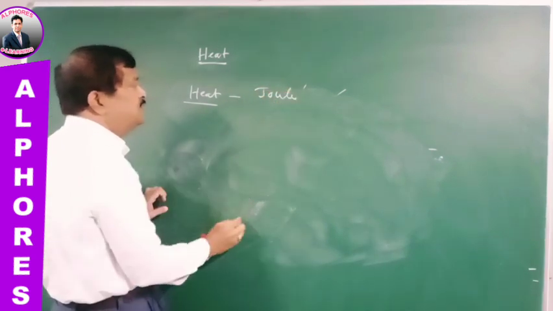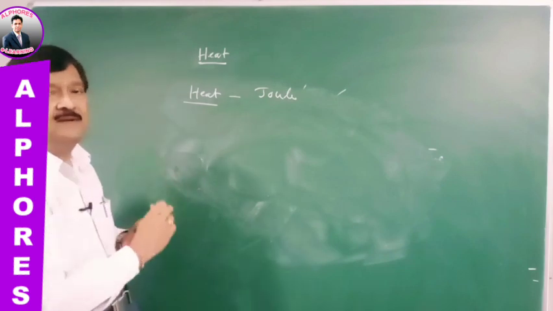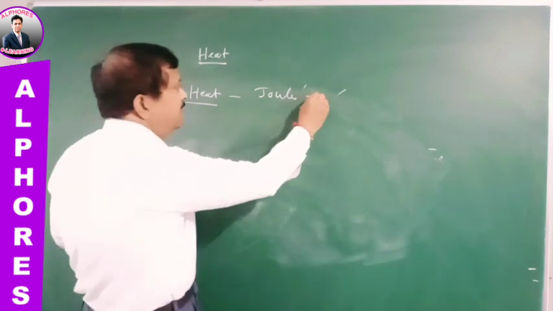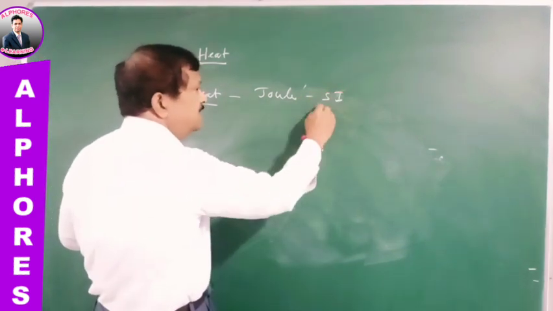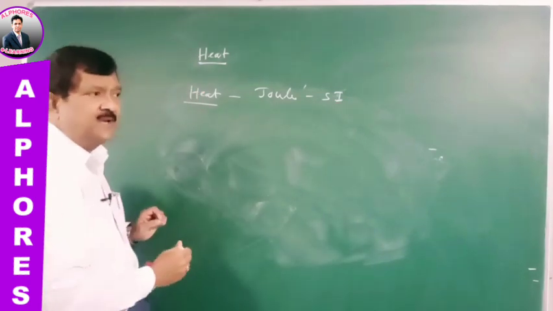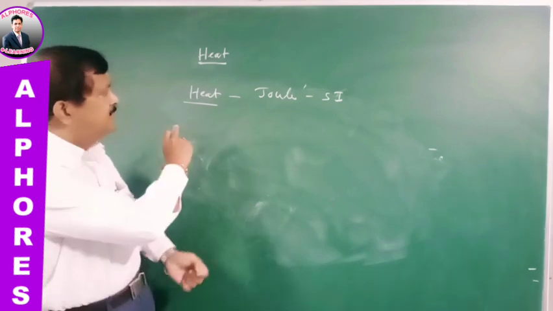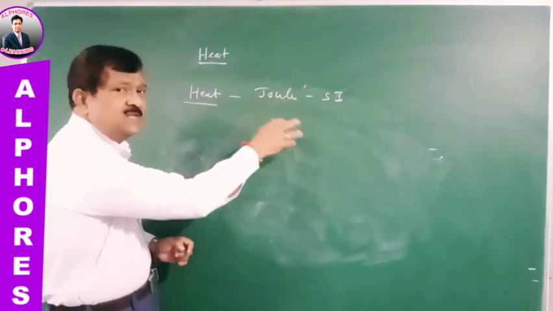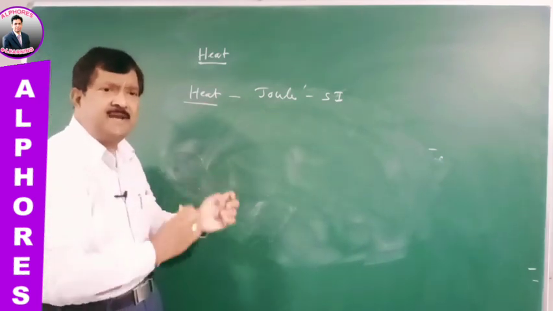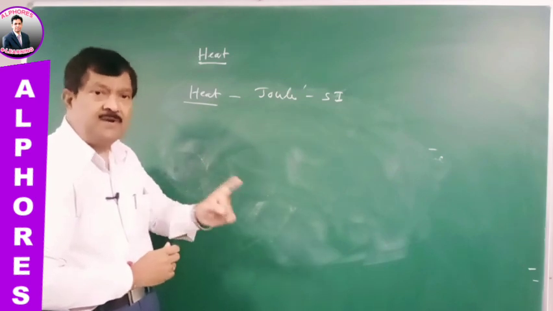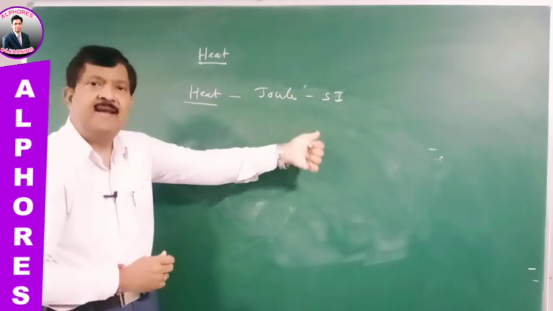Joule is the unit of heat energy in SI system, that is Standard International System. Not only heat energy, any form of energy we measure only in the unit of joule in SI system.